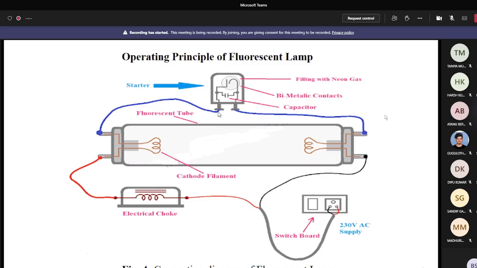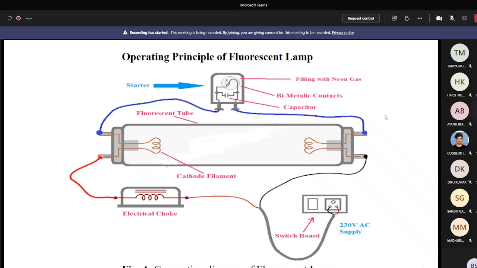But the voltage across the capacitor drops down to 0 due to the short circuit. So this voltage actually appears across the starter. At this voltage, the neon gas does not maintain its ionization state. The neon gas returns back from its ionization state to gaseous state. So the arc path is becoming thinner and thinner.